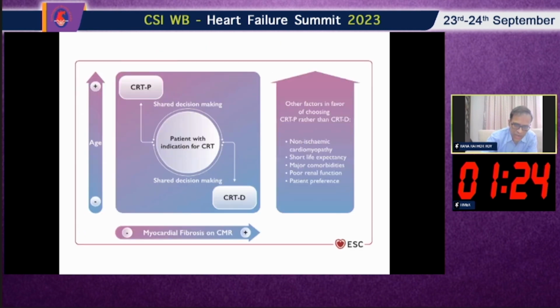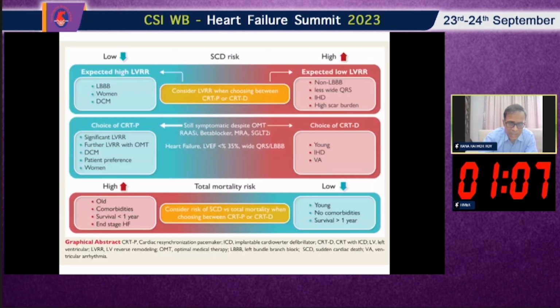Now, coming to CRT-P versus CRT-D, it is a shared choice between patient and clinician. In higher age we have CRT-P; in younger age we have to consider CRT-D. With more myocardial fibrosis, then definitely we should prefer CRT-D. And again, this chart shows that when the risk of sudden cardiac death is high, then definitely we have to think about CRT-D, and when the risk of sudden cardiac death is low, then we can think about CRT-P.